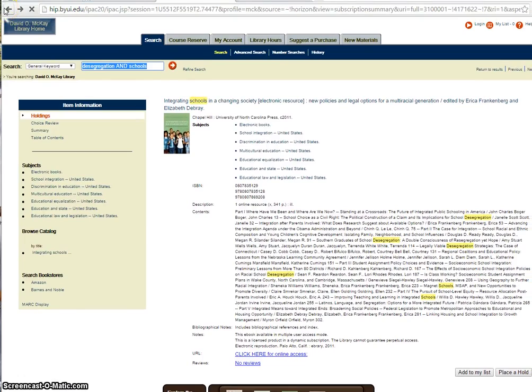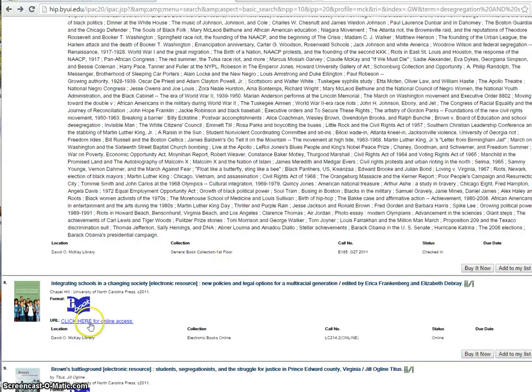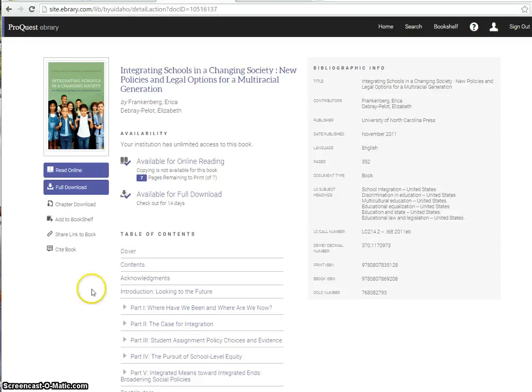You can also, once you've found that book that you are interested in reading, click for online access. And it says, your institution has unlimited access to this book. It's available for online reading or a 14-day full download. So this is a great option. It means that no matter where you live, you have access to a lot of scholarly books, which is great, and I definitely recommend taking advantage of that.